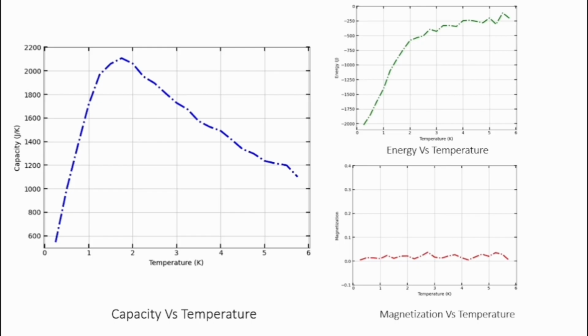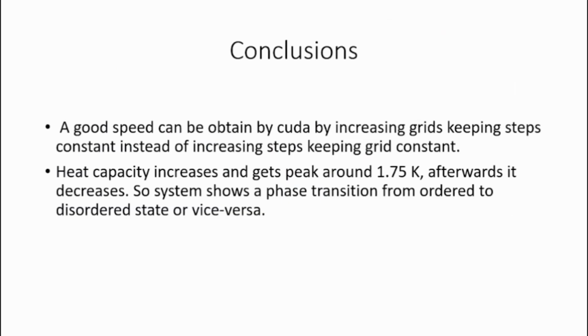For the heat capacity, we get a peak in the heat capacity versus temperature graph. This peak is around 1.75 Kelvin, and from this peak we can say this is the critical temperature. So we can conclude that by keeping the steps fixed and increasing the grid size, we get a speed up in CUDA, and we get the heat capacity peak at 1.75 Kelvin.